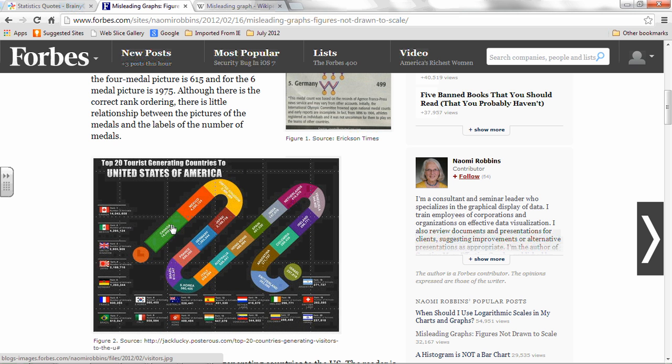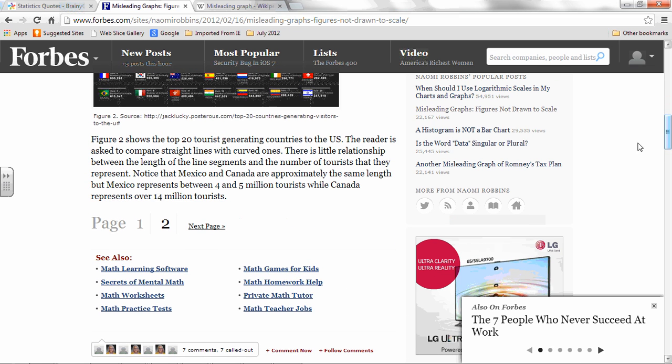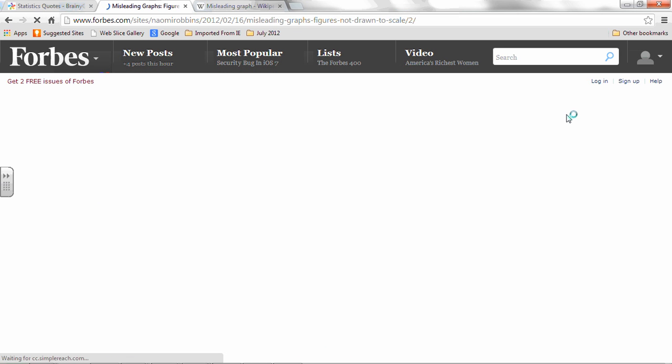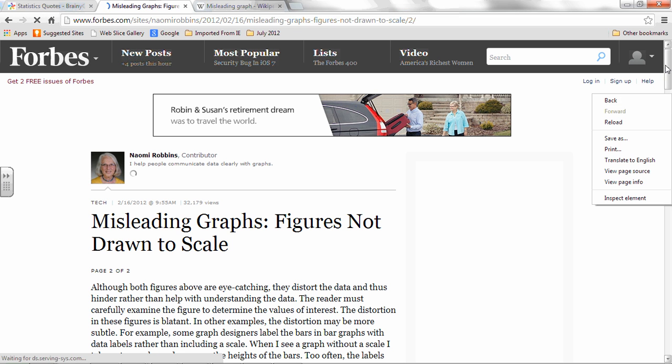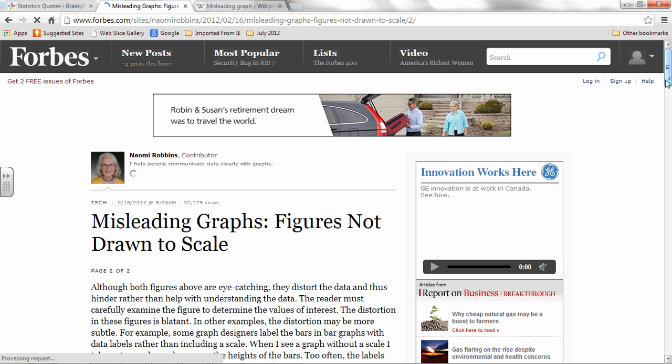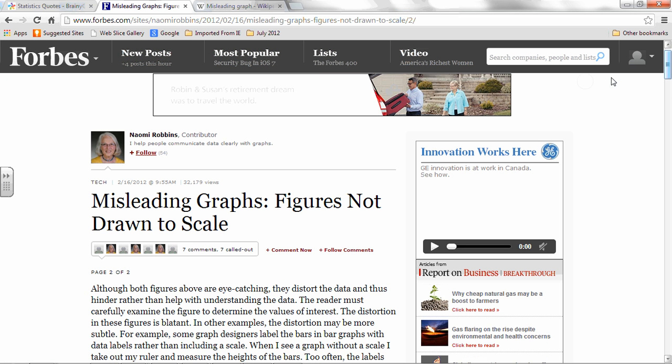400,000. 14 million is that chunk. 400,000 is this chunk. It's way off. They should have just left this graph off. It's totally misleading. And we'll see a couple more like that as well. I don't know if there's any more on this in this woman's article or not. She just talks about why, it's almost entertainment more than it is statistics, those last ones, isn't it? It's just not very good.